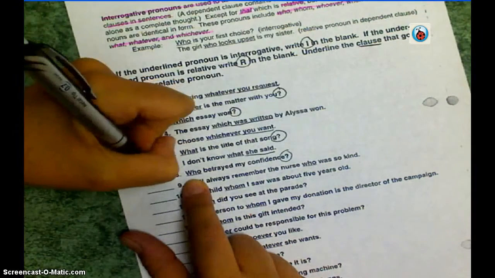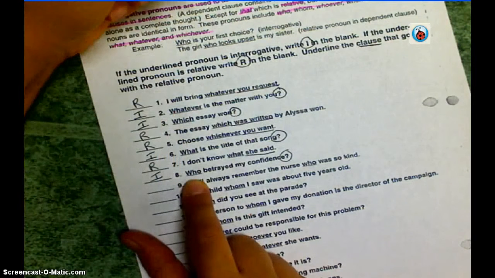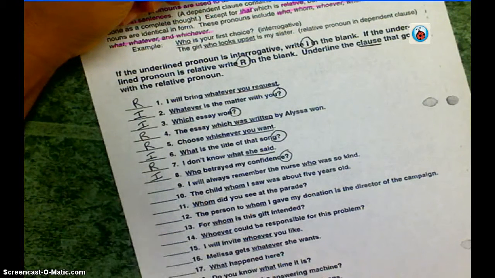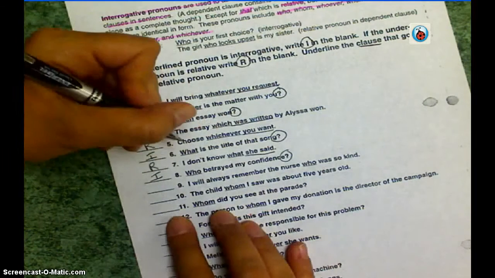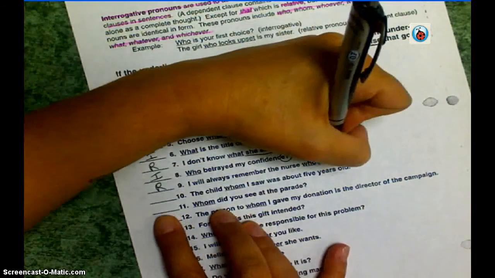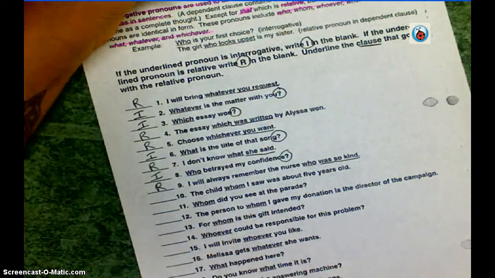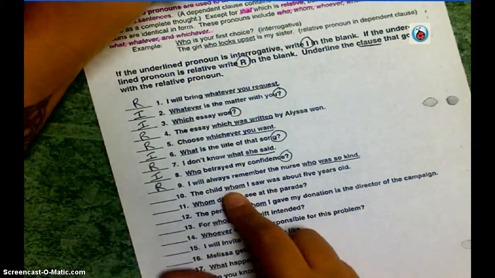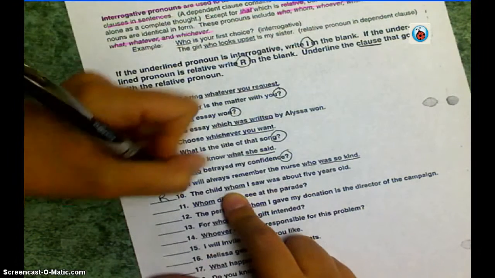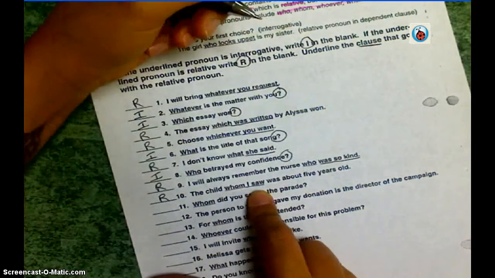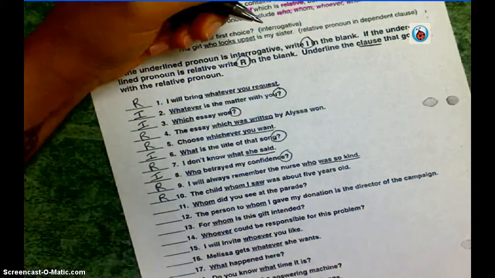Question mark, interrogative, asking a question. Number 9, I will always remember the nurse who was so kind. What is it? It's not asking a question, so it's relative, finish the phrase, right? The child whom I saw was about 5 years old. Whom, right? Not asking a question, relative, whom I saw. The child whom I saw, you finish the phrase, okay?